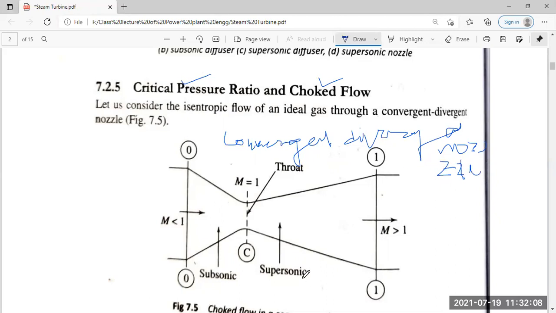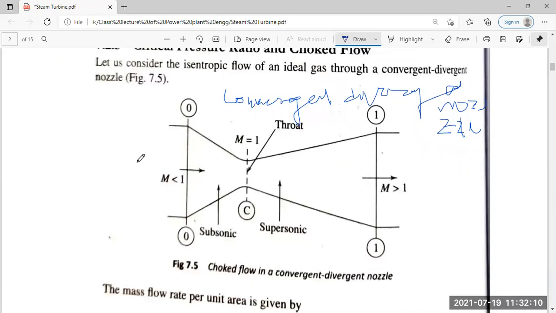Now, what we have here, say a certain mass, certain gas or certain fluid is flowing here as uniform flow. This is the entrance, this is the throat, and this is the exit. What is this? M is less than 1.